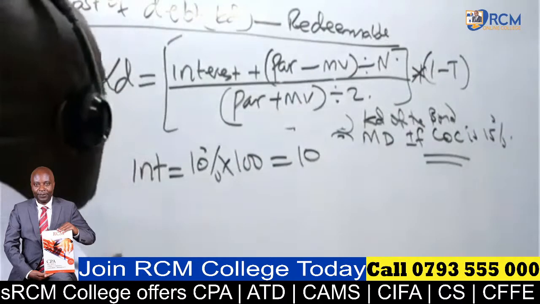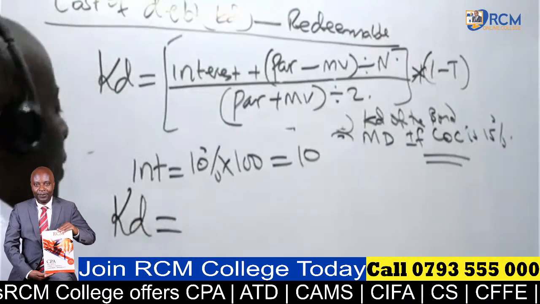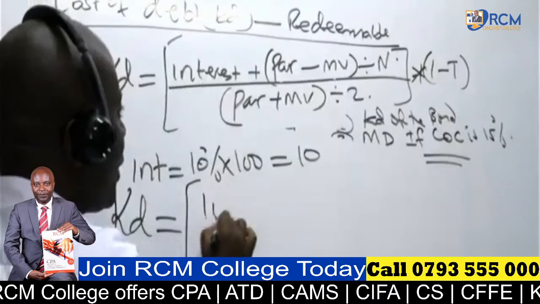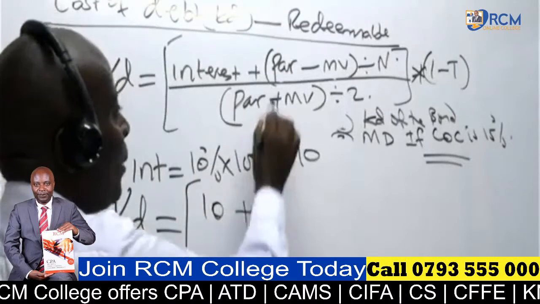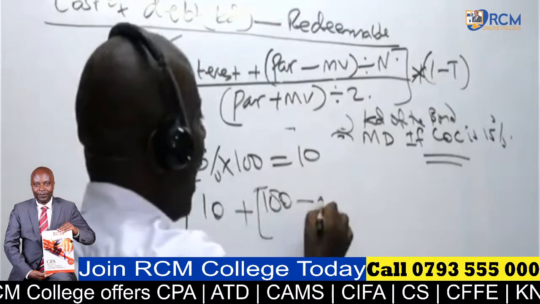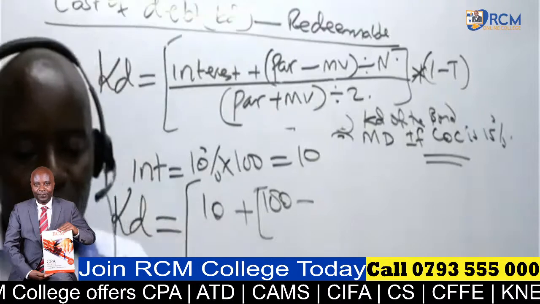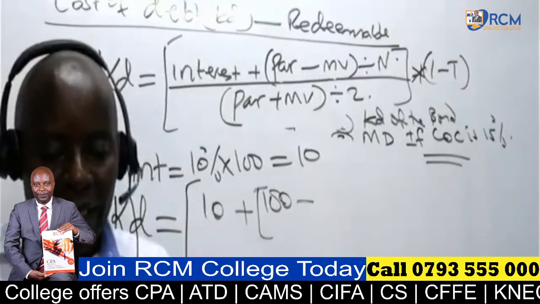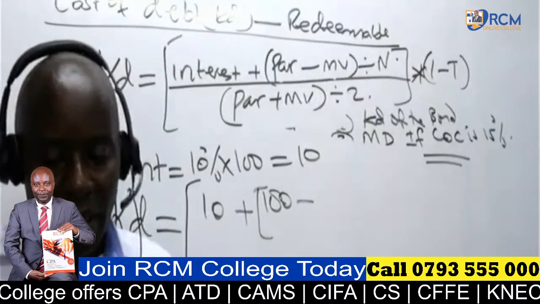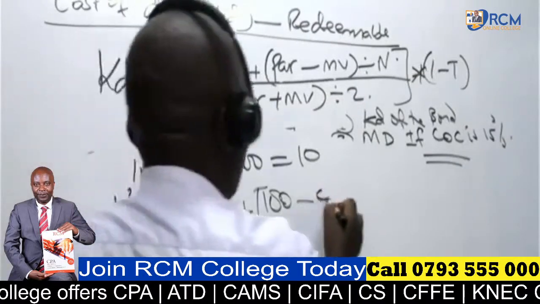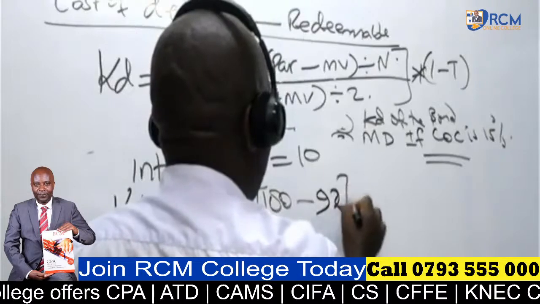And then once I have that, I will be able to plug in everything here. So for KD, I have the interest amount. Interest amount is 10 plus the par value. Par value is 100 minus the market value. I bought this from the market at what value? Are you able to remember? What was the 92? So 92, ladies and gentlemen, in this case here is our market price.